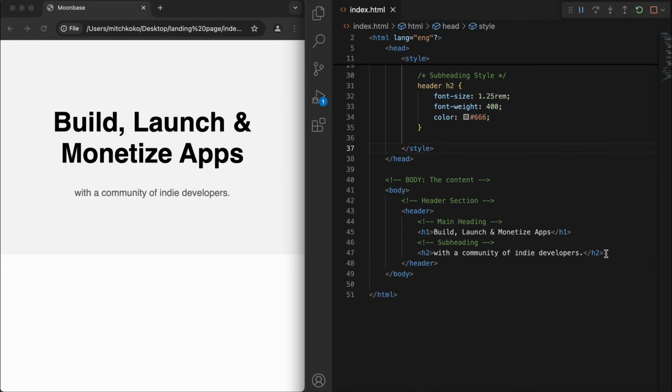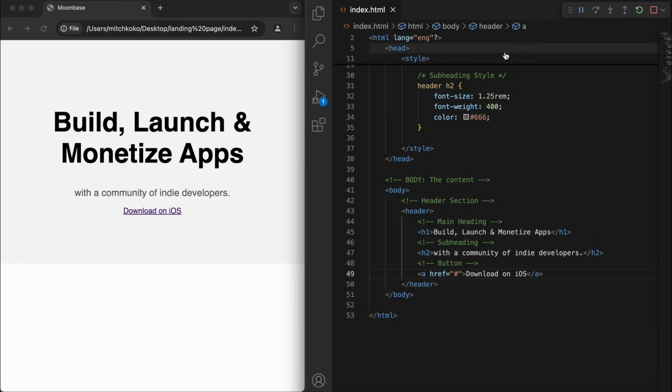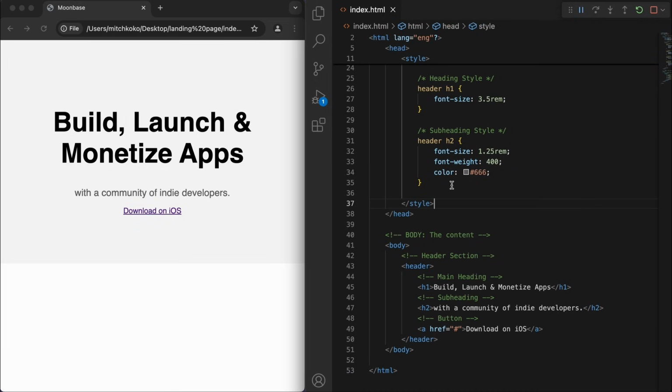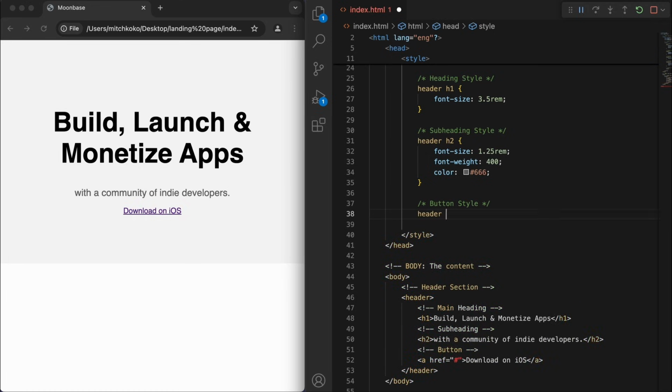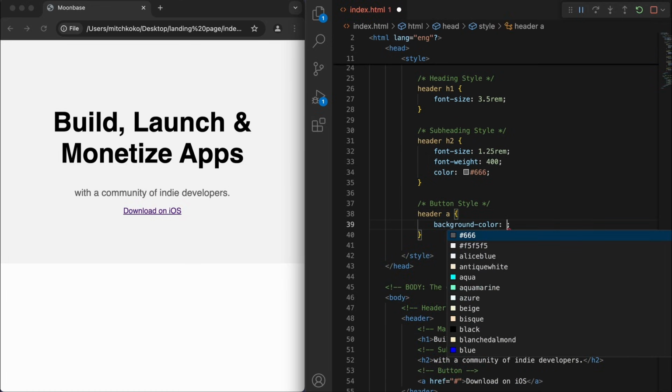So in the content, under the headings, we can have a button now, which we use with an A for anchor. Let's say just download on iOS. Cool, and there it is. You can click on this. Now just for the styling for this button, let's give it a kind of darker color.